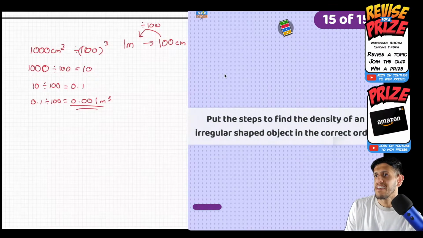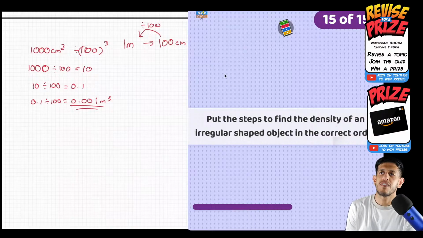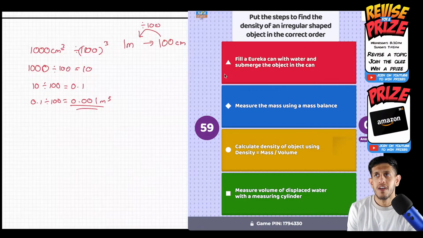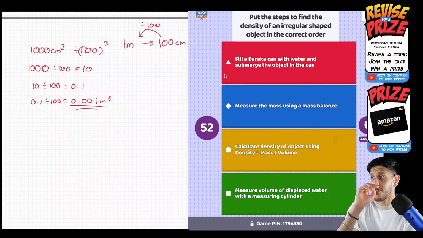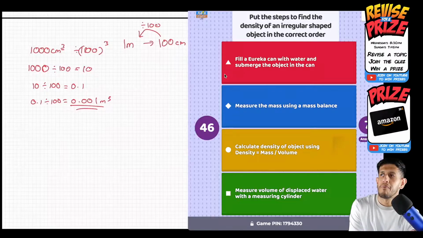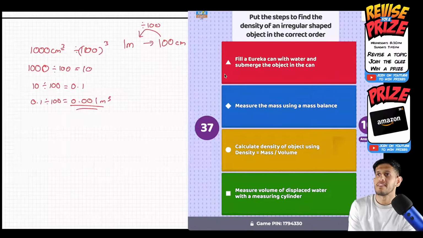Good luck, guys. Put the steps to find the density of an irregularly shaped object in the correct order. Make sure you drag them into the right place. Once you're happy with your order, press submit. Remember, I gave a breakdown of this in the notes that I wrote on this page. I broke down the memory trick for this. Remember, it's an irregularly shaped object. Think about the steps that I've mentioned. We've got a few more answers left to go. I've given a bit more time so you can rearrange the puzzle.